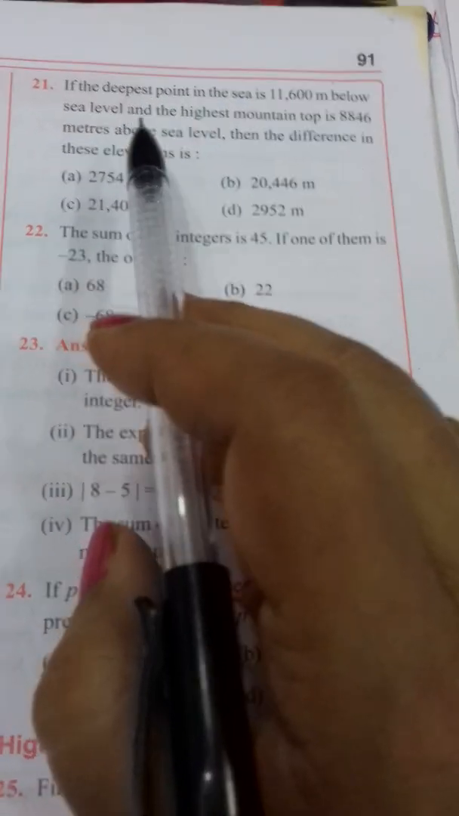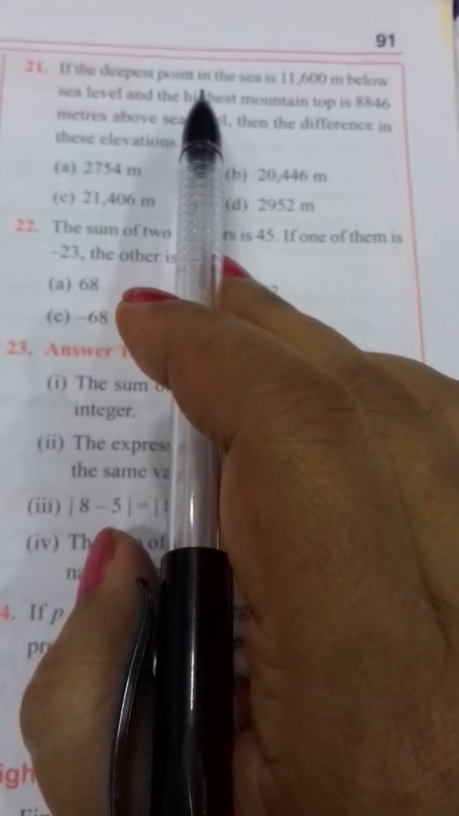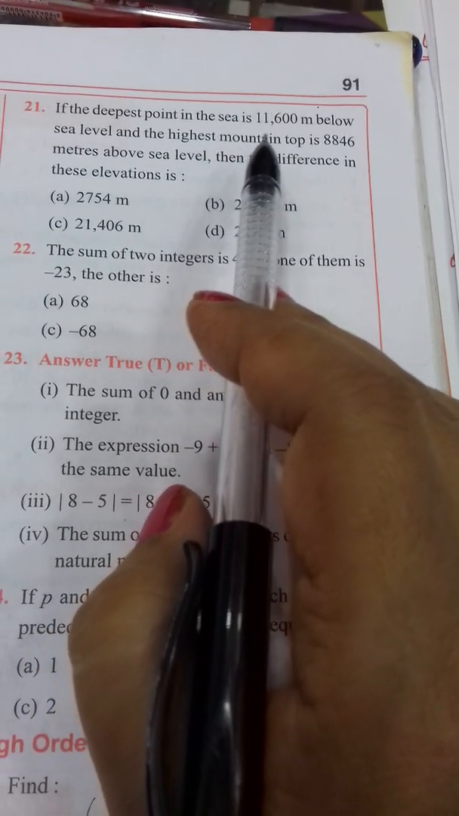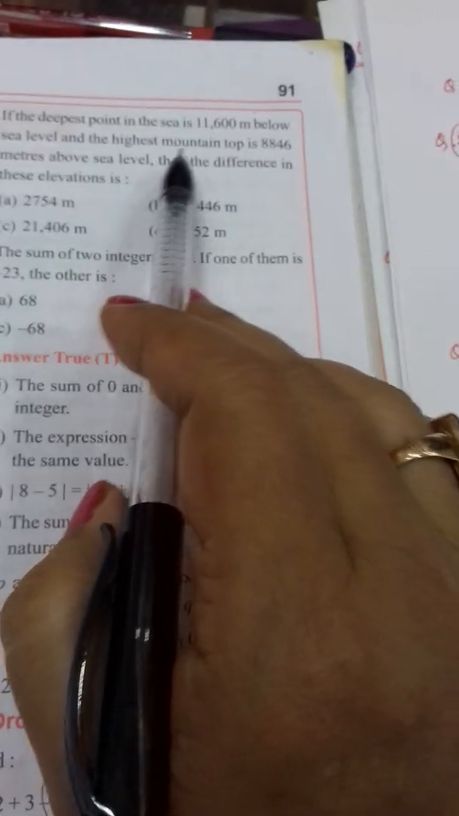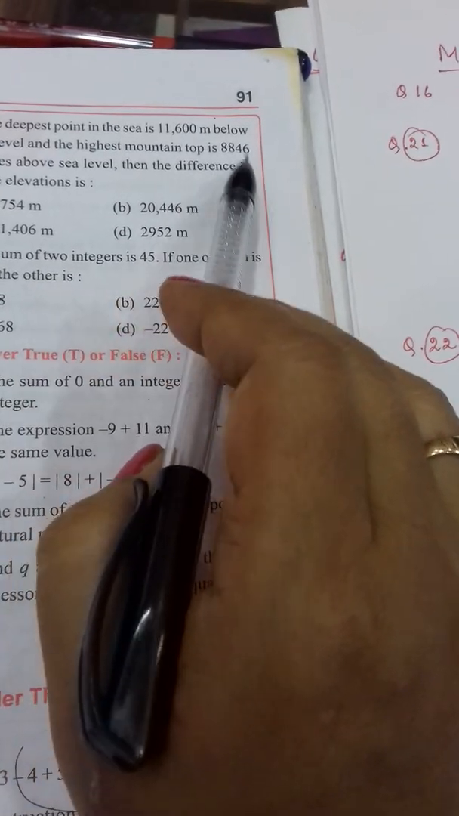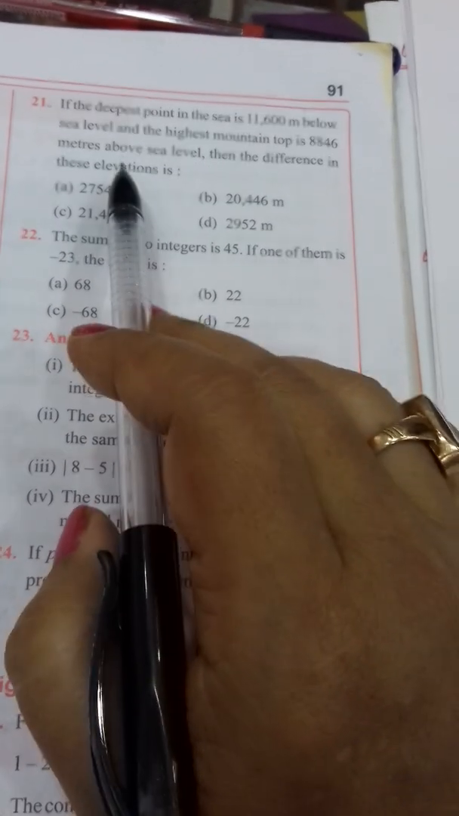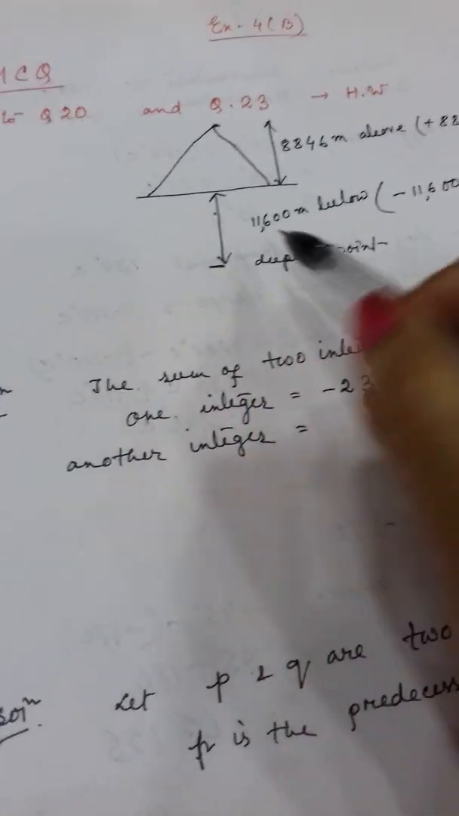Now here question number 21, I will show you how to do. If the deepest point in the sea is 11,600 meter below sea level and the highest mountain top is 8,846 meters above sea level, then the difference in this elevation. I told you this type of question, what you will do, always you will draw the figure at first. So you see here I have drawn. Clear?